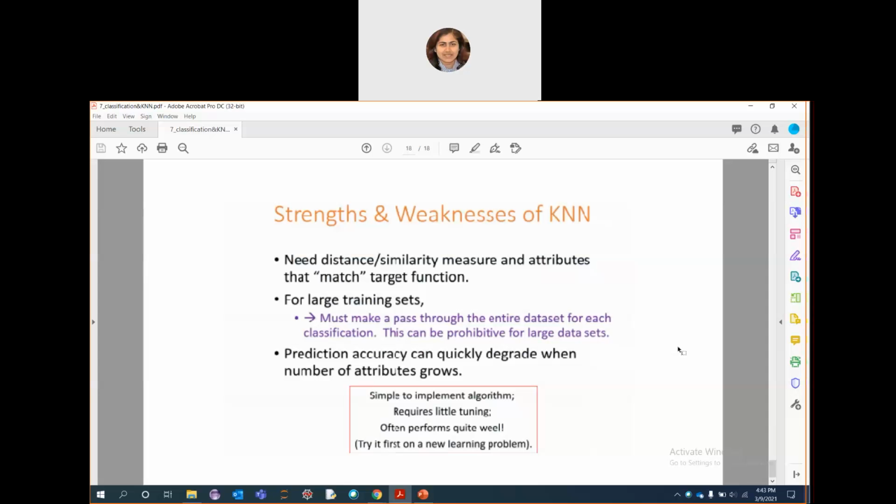There is a library in Python called scikit-learn. Scikit-learn has a direct function for KNN, the k nearest neighbor function, and it is really easy. You can just provide the value of k and then the distance measure, either Euclidean or Manhattan, whatever distance measure you provide.